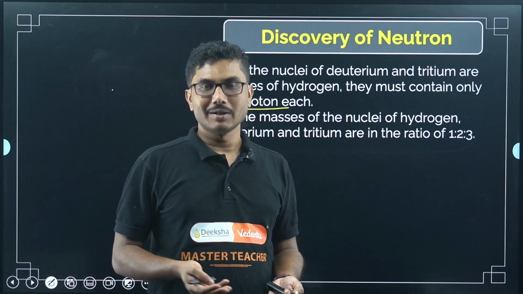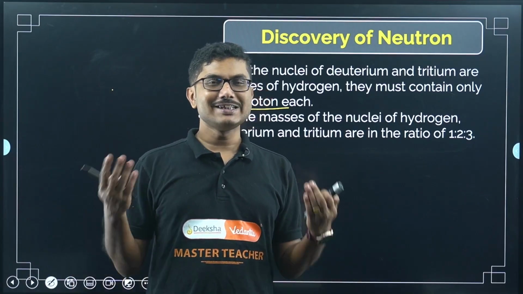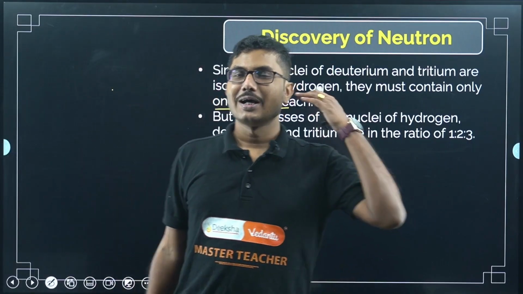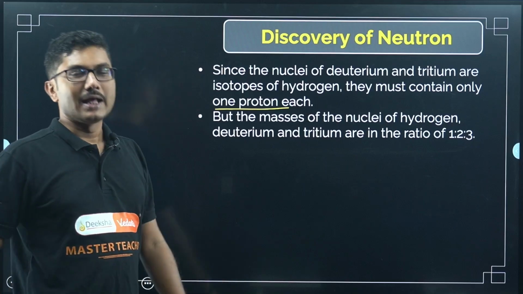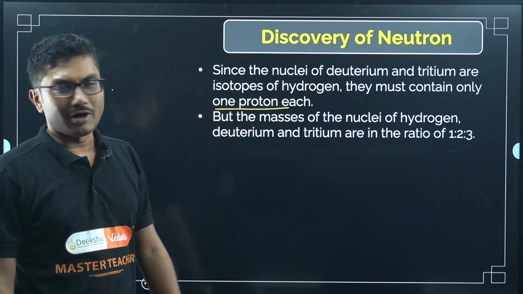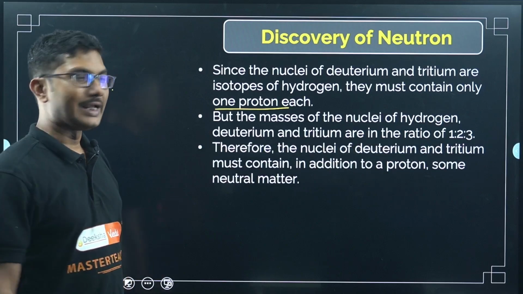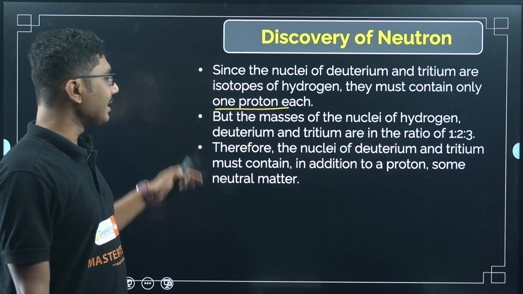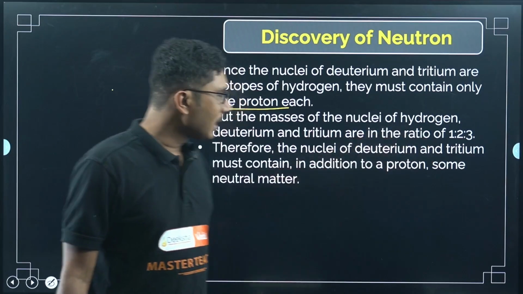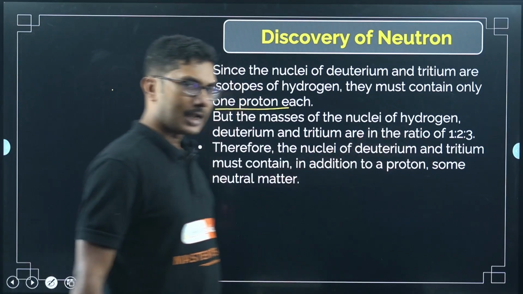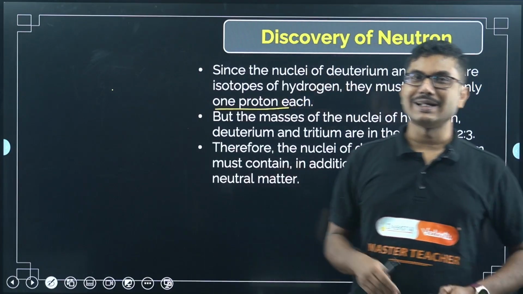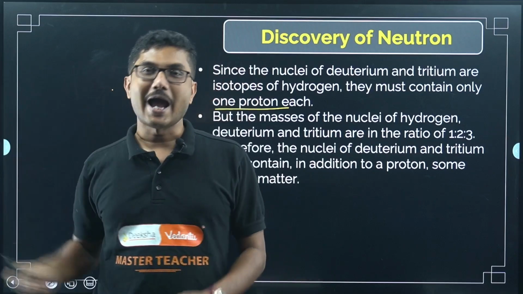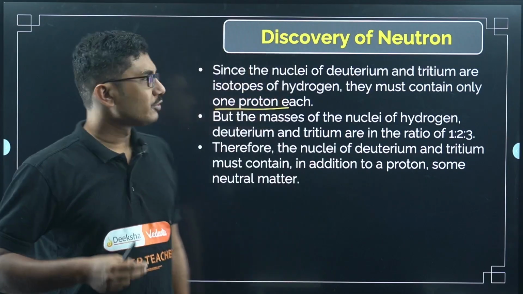Same element having different masses. How is this possible? This is not something to joke about. This is what scientists stumbled on, and they thought there may be some other particle involved that we do not know yet. Therefore the nuclei of deuterium and tritium must contain, in addition to a proton, some neutral matter. That is why deuterium has mass 2 and tritium has mass 3.